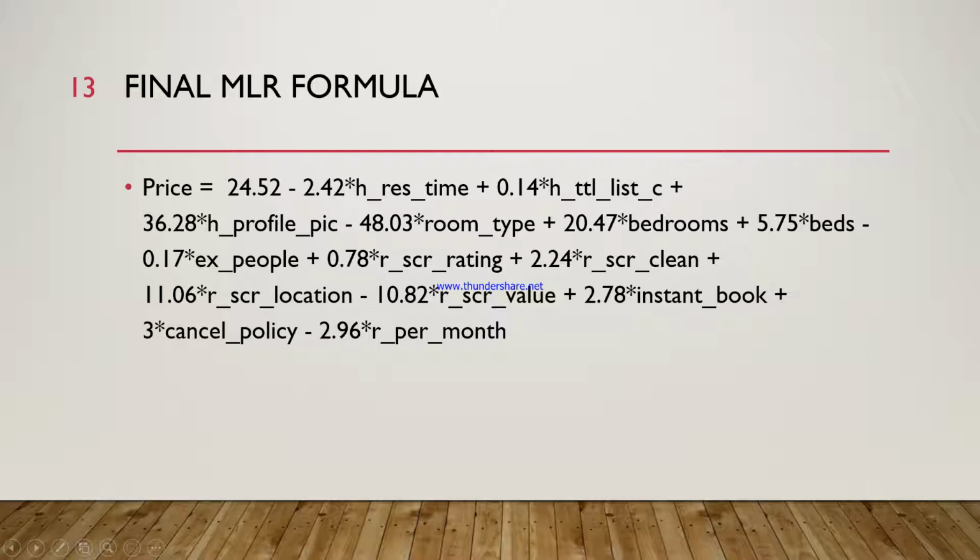We have also found that an option to instantly book a room for the stay is expected to increase the price by 2.8. And lastly, we found that a stricter cancellation policy is associated with a higher expected price, by 3 units for each level of strictness in the cancellation policy.